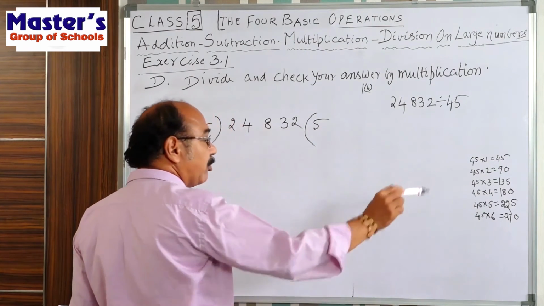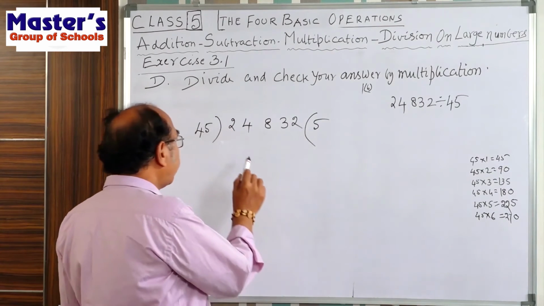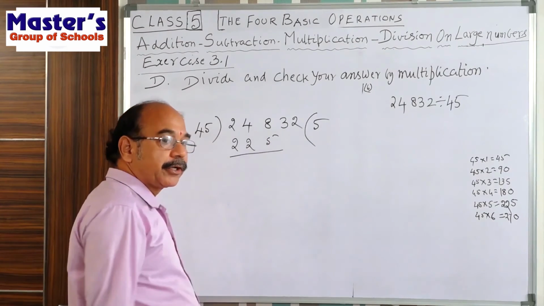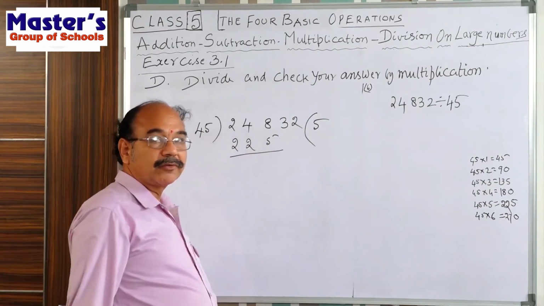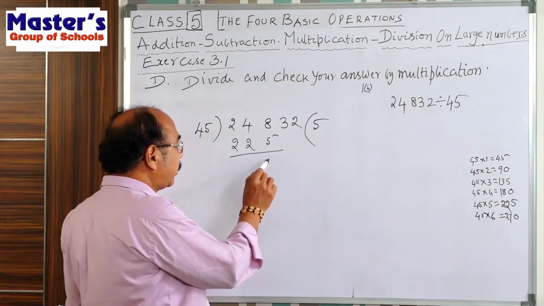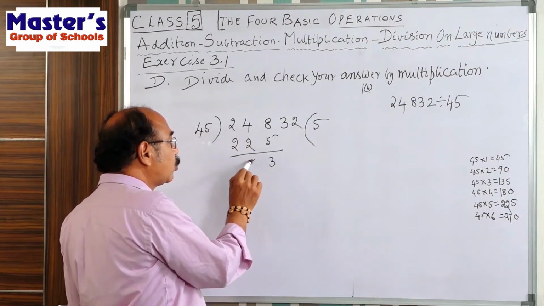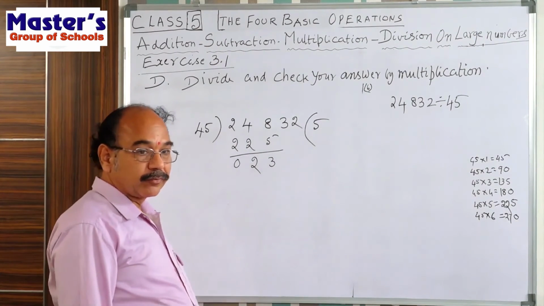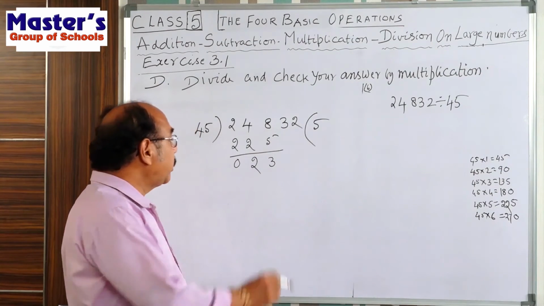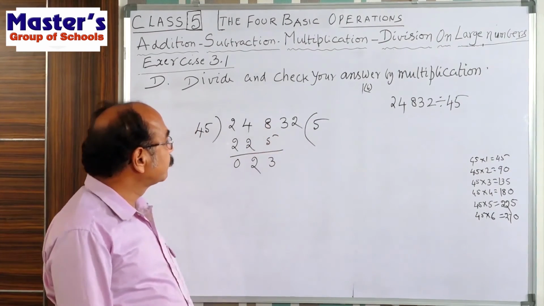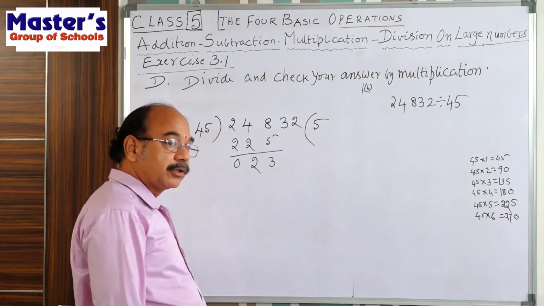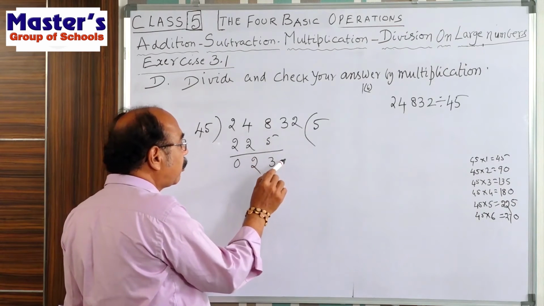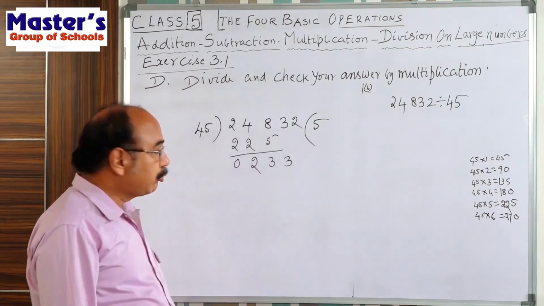45 5s are 225. Write 225 here. Show the subtraction. 8 minus 5, what is it? 3. 4 minus 2, 2. 2 minus 2, 0. 23. Now, from the dividend, bring down 3. Some more digits are there in the dividend. That's why bring down 3. Now 233.